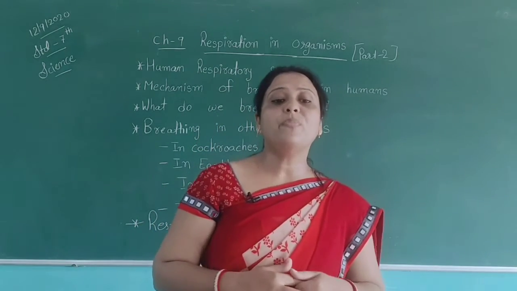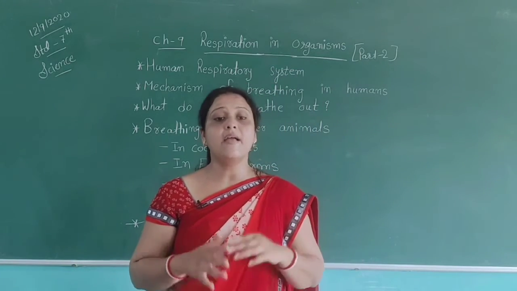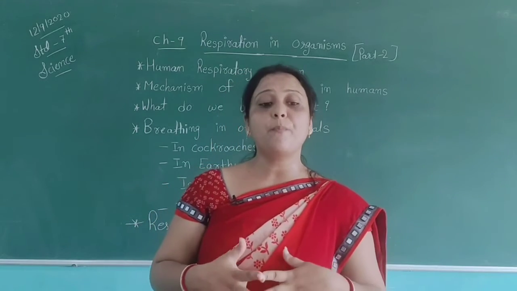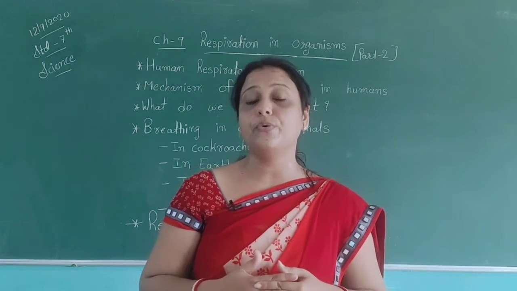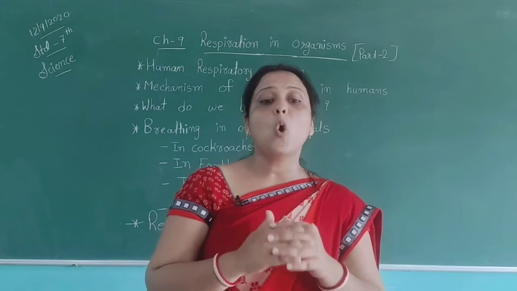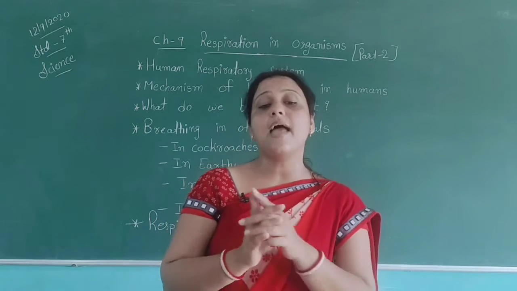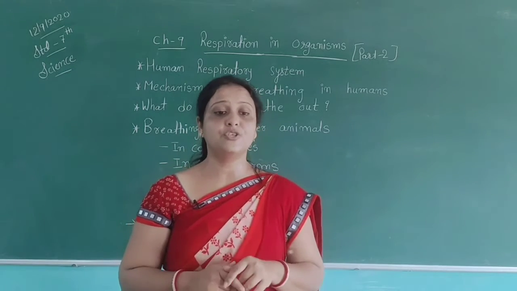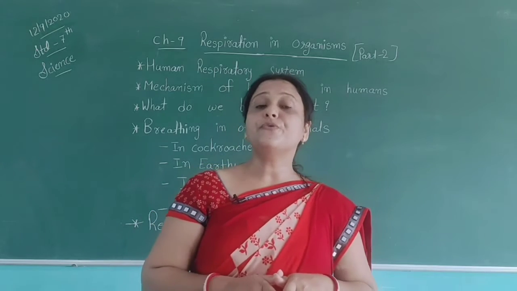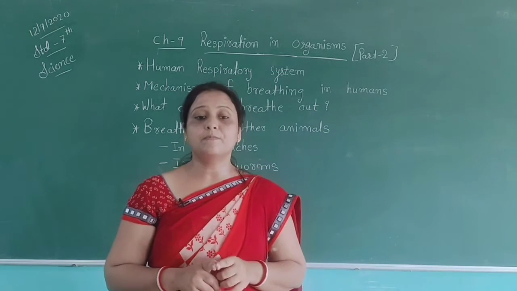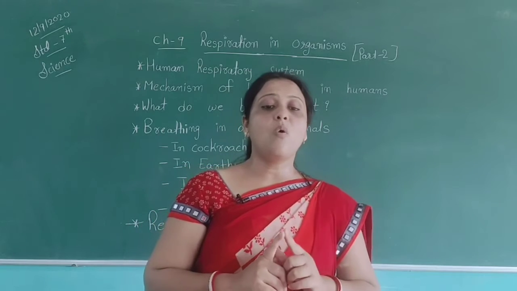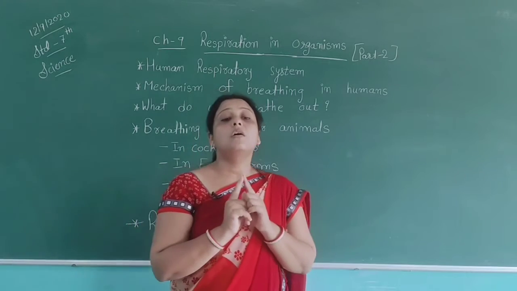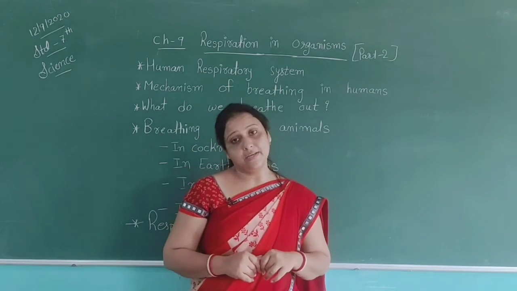Composition of inhaled and exhaled air. This table is also given on page number 142 in your textbooks. You can see: oxygen is 21 percent in inhaled air and 16.4 percent in exhaled air. Carbon dioxide is 0.04 percent in inhaled air and 4.4 percent in exhaled air. Water vapor is variable. We can make this table using these activities.